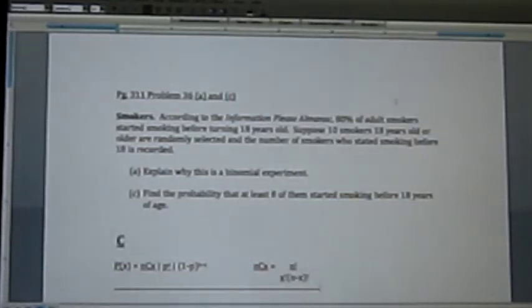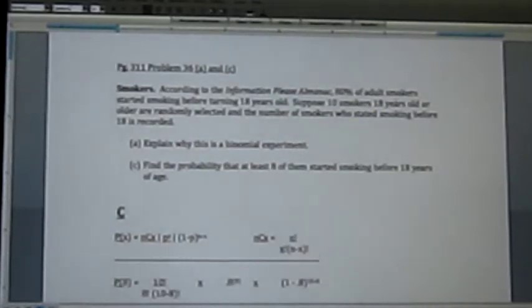Alright, so again, there's the problem. According to the Information Please Almanac, 80% of adult smokers started smoking before turning 18 years old. Suppose 10 smokers 18 years old or older are randomly selected and the number of smokers who started smoking before 18 is recorded. So again, for part C, find the probability that at least 8 of them started smoking before 18 years of age.